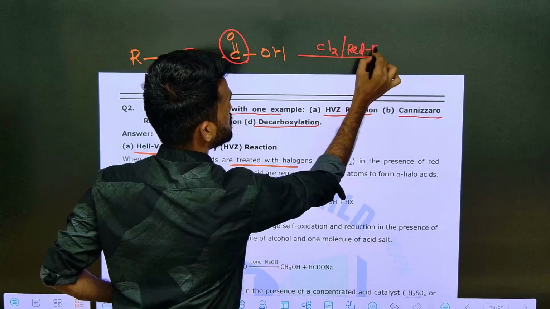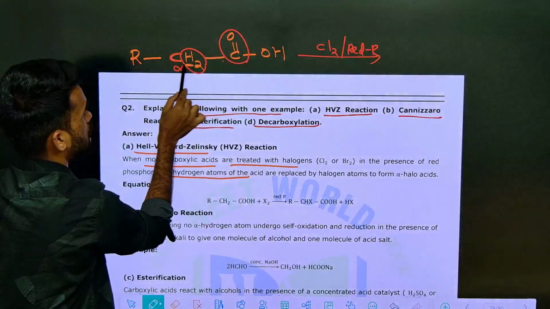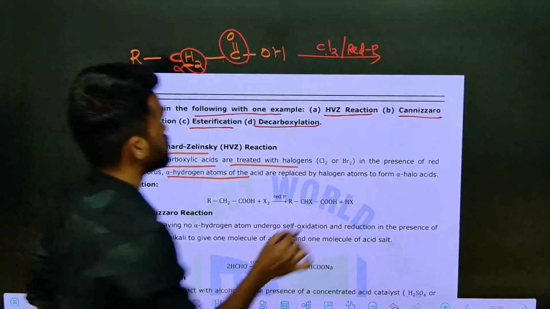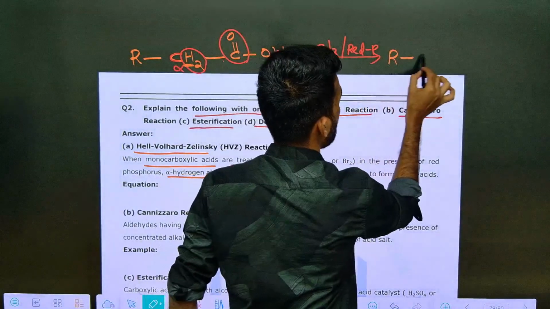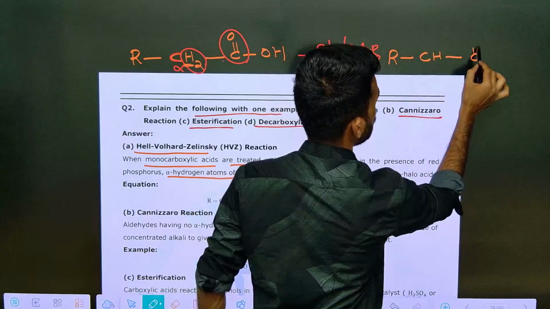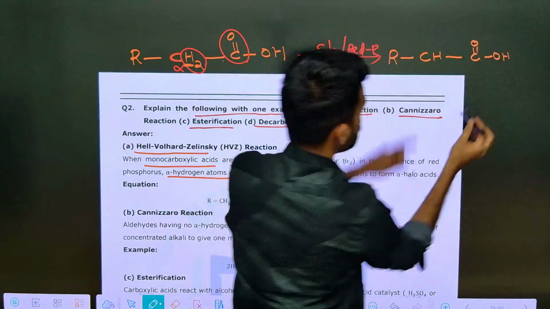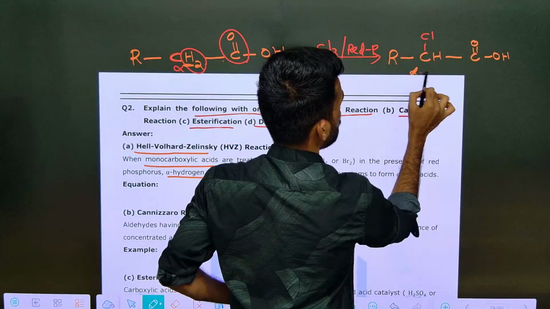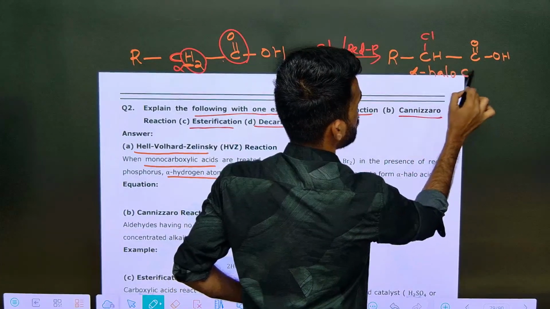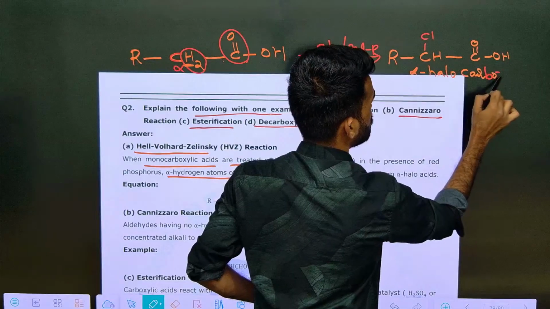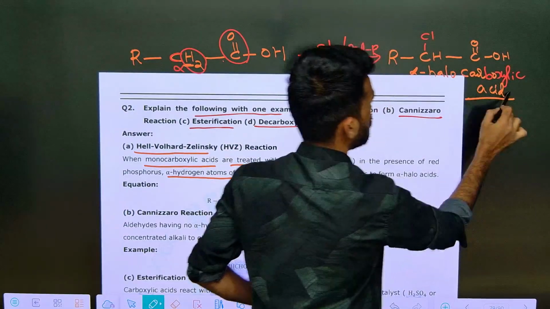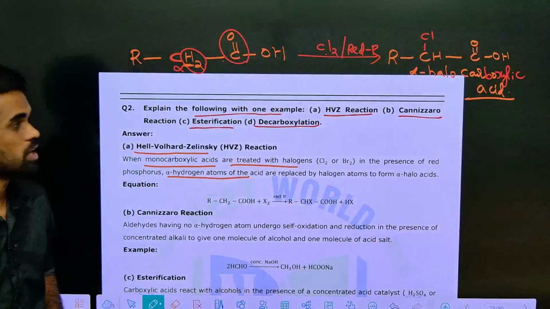Now what happens is the hydrogen atom, this alpha hydrogen atom, is replaced by this chlorine. That's it. Substitution reaction takes place to give you RCHClCOOH. Okay, so here you can write one chlorine. That's it. This is your final product: alpha halo carboxylic acid.